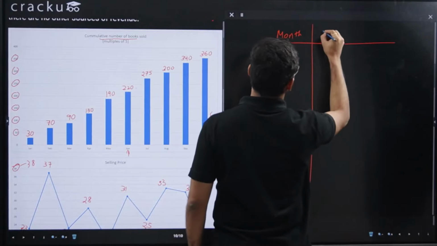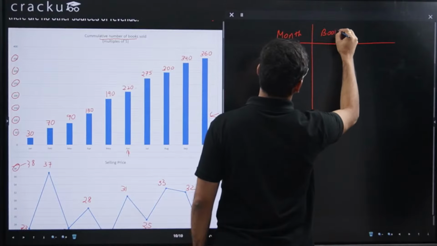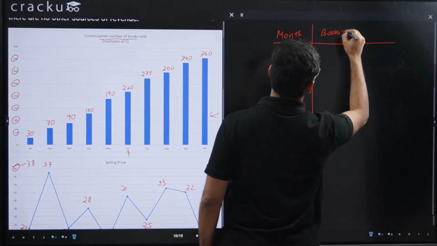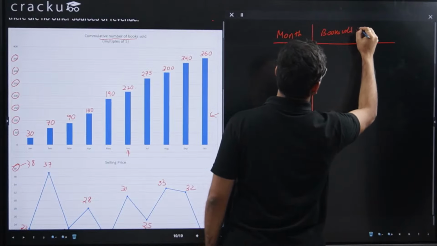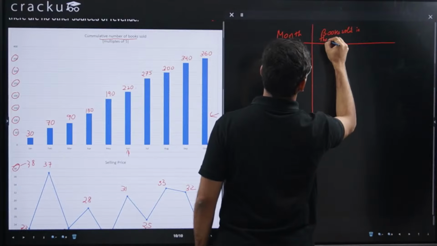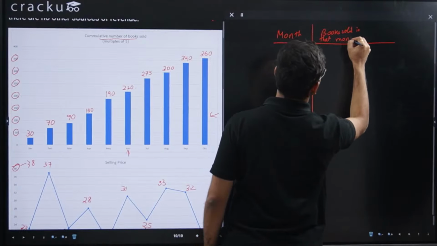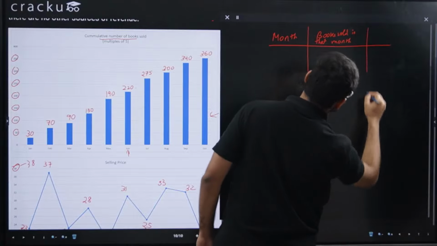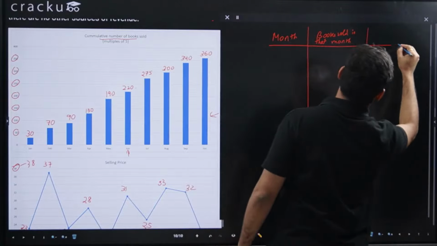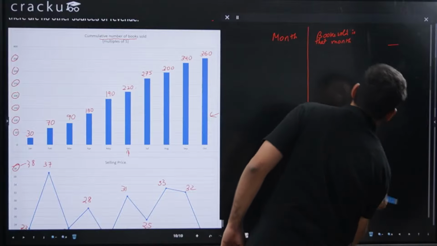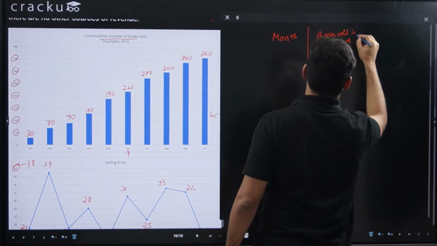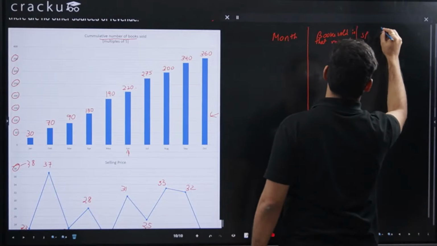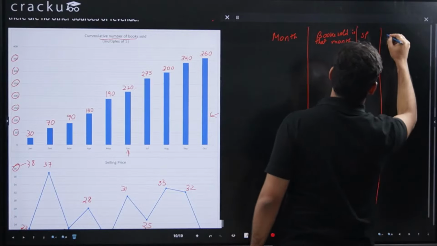This is books sold in that particular month. Books sold in that month. And then I need some space for revenue as well. Then we have selling price, and then we have revenue.